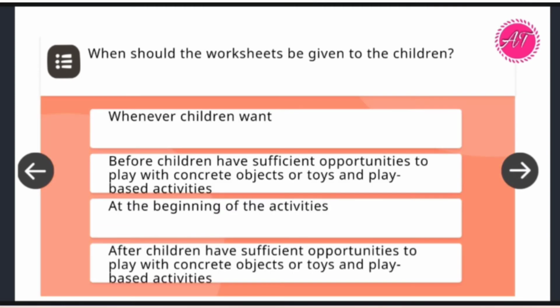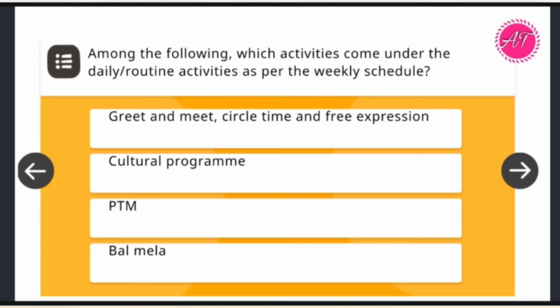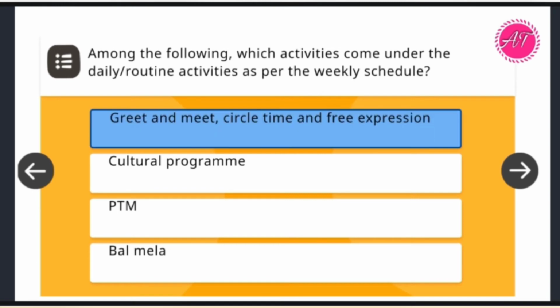Next quiz, when should the worksheets be given to the children? So the answer will be after children have sufficient opportunity to play with toys and play-based activities. Let's move on to the next quiz. Among the following, which activities come under the daily routine activities as per the weekly schedule? So the answer is greet and meet, circle time and free expression.